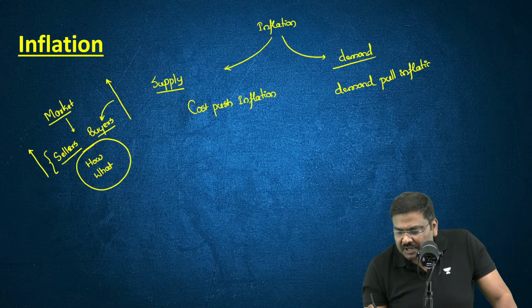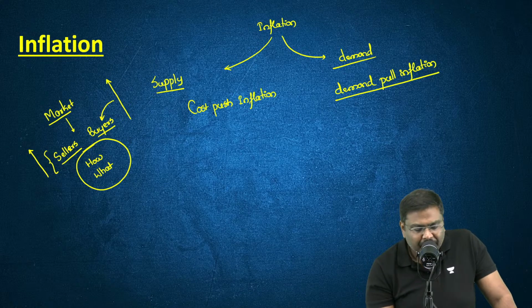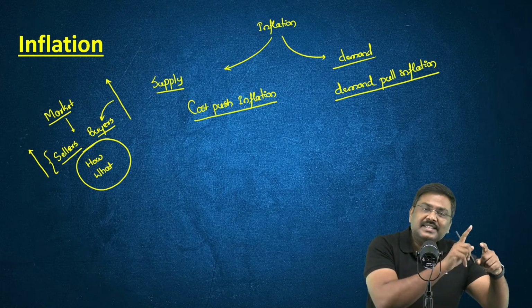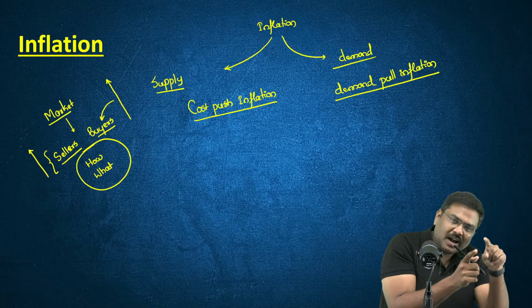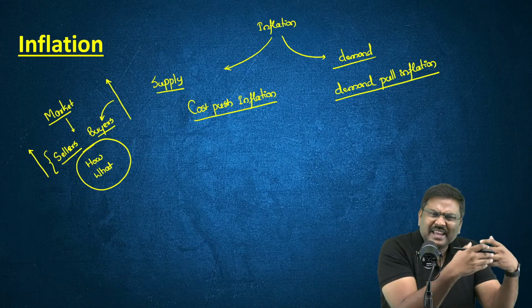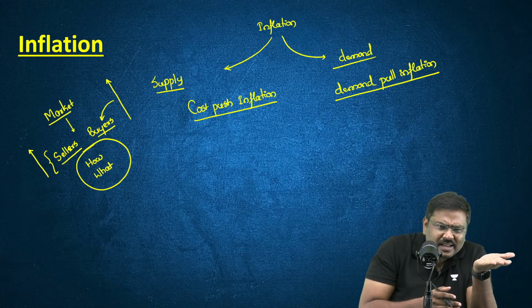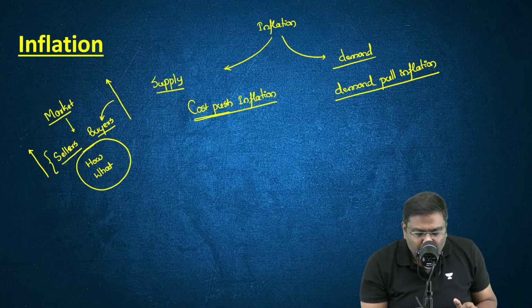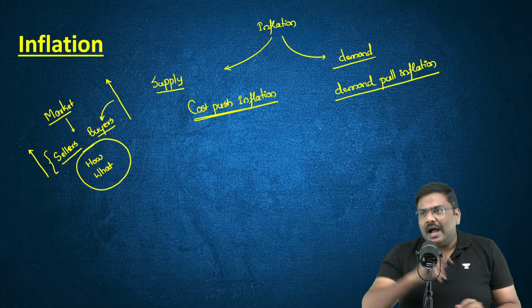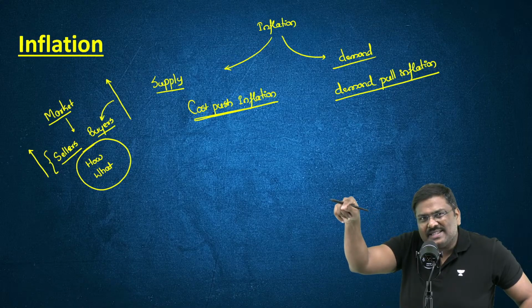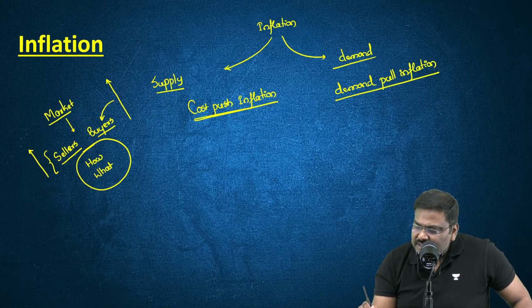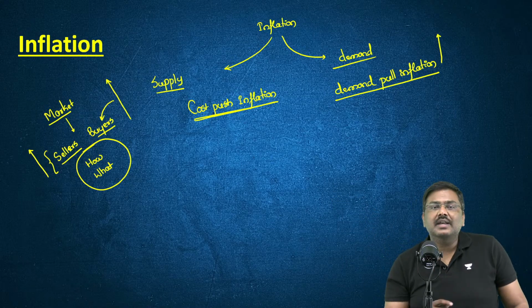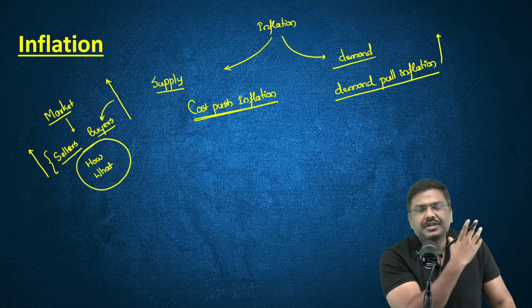Is the concept clear so far? Please do let me know. If something happens on the side of the seller and as a result the market price goes up, that is cost push inflation. And if something happens on the buyer's side and as a result the prices go up, that is demand pull inflation.